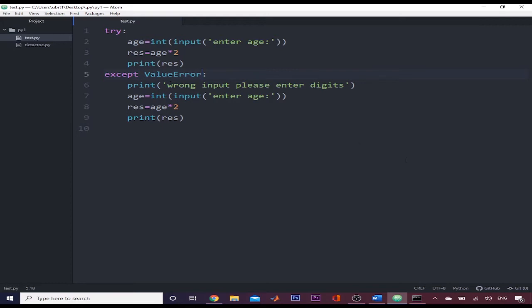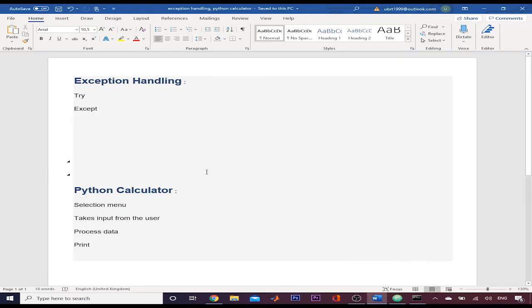Now to the second part of this video, we will construct a Python calculator. As we have learned conditional code, exception handling, operators, and the input function, we can now create a meaningful application.